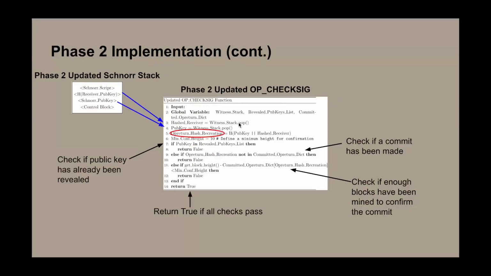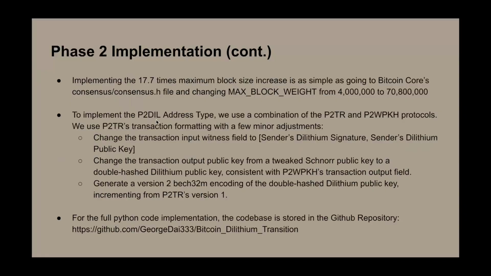And then after we recreate the hash, we could see if the public key has been revealed. If it has not, we could check if the hash has been committed. And if it has been committed, we could see if it's confirmed by having enough blocks mined after it. And if all of those come through, then we will return true and verify this transaction. Otherwise, we will return false and not verify the transaction.